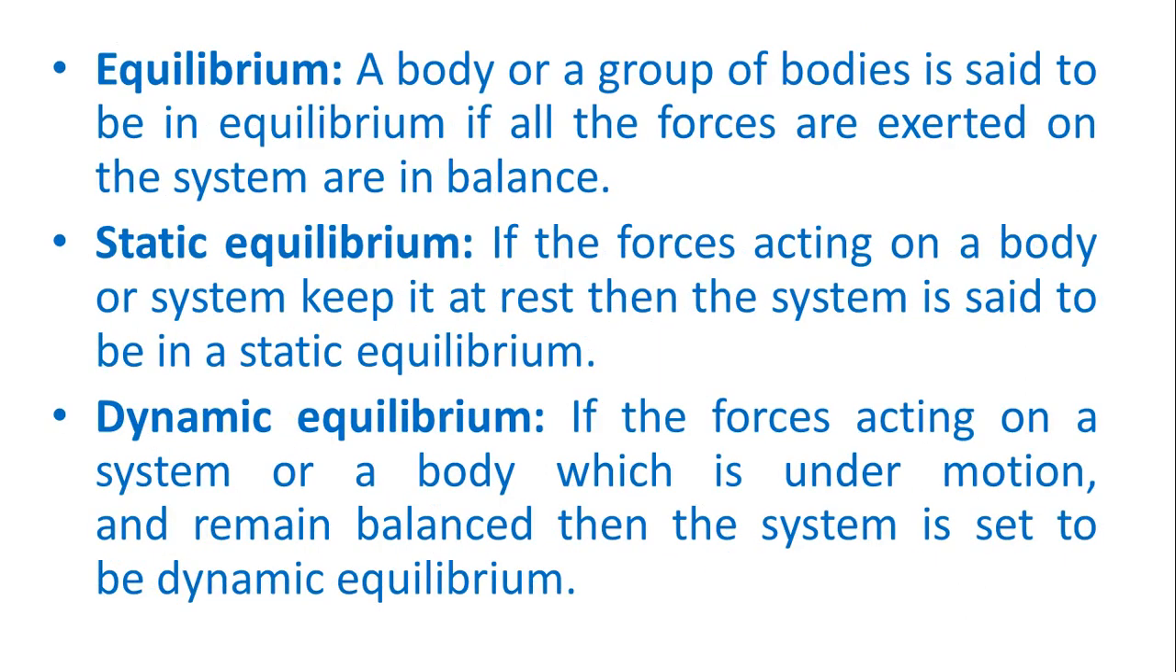Then let us understand what is equilibrium. A body or a group of bodies is said to be in equilibrium if all the forces exerted on the system are in balance. Okay. So in equilibrium condition the system is completely balanced. When the summation of all the forces is equal to 0, then you say the system or a body or a group of members is under balance condition, or it is in equilibrium condition.